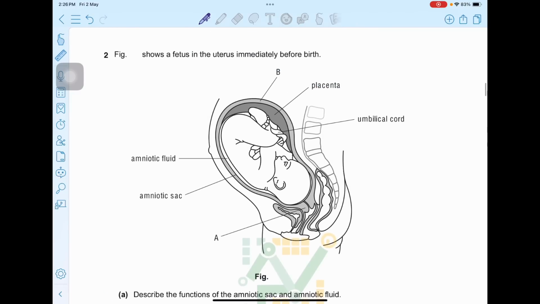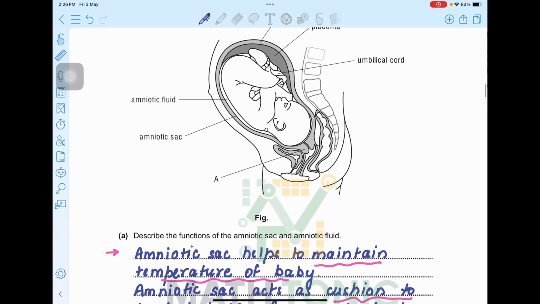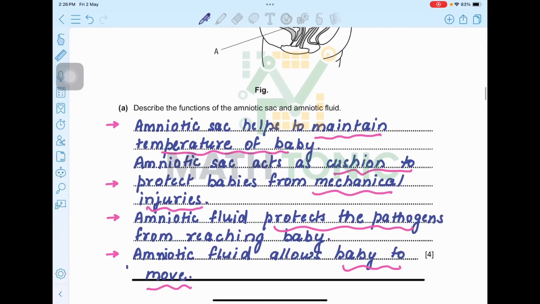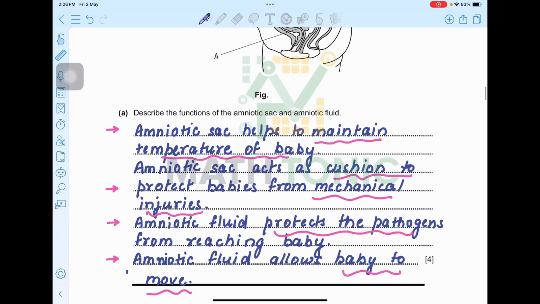Coming to question number 2. Figure shows a fetus in the uterus immediately before birth. Describe the functions of the amniotic sac and amniotic fluid. Now, this question is of 4 marks, so you can write 4 points related to the amniotic sac and amniotic fluid. Whatever points I have covered here, I will tell you, and I might tell you 1